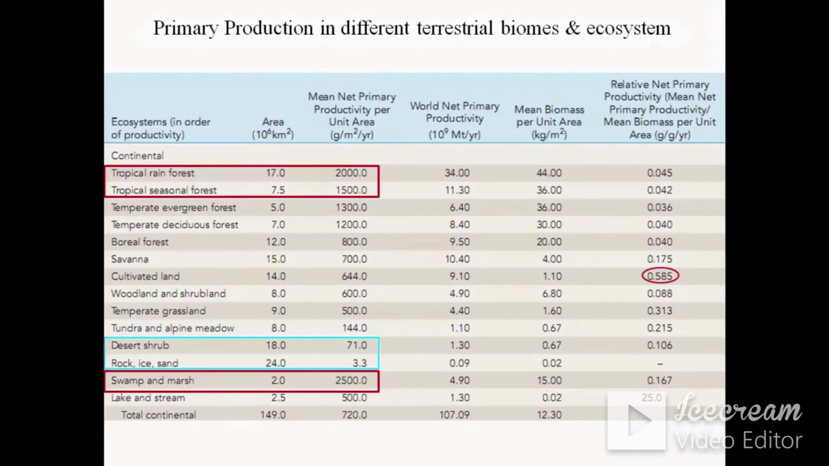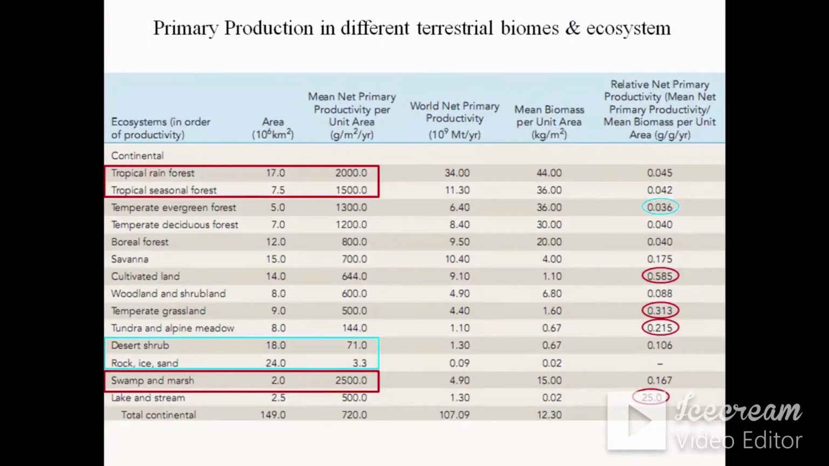In comparison to the net primary productivity, if we calculate the primary productivity to biomass ratio, then we find the P by B ratio is highest for cultivated lands, where the production is much higher as compared to the biomass. That's why the P by B ratio is higher, which is followed by temperate grassland and then by tundra and alpine meadow. But we can also see that the least P by B ratio is for temperate evergreen forest.